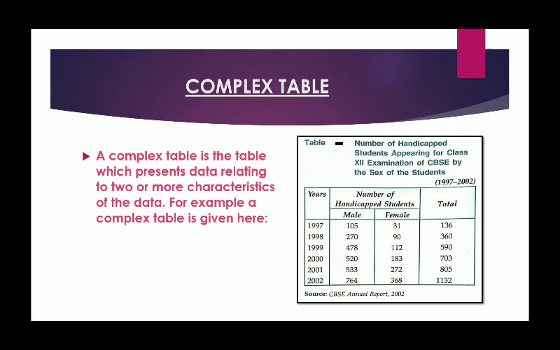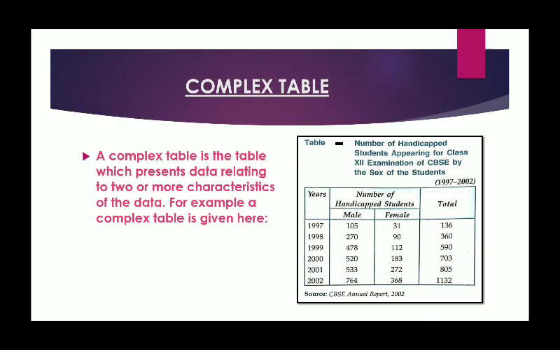the number of students are divided into various categories on the basis of the nature of handicap, sex of the handicapped students, etc. Here you can see the number of handicapped students was given 136 in 1997 in our simple table, and here that 136 has been divided into male and female, where 105 male students and 31 female students are there.